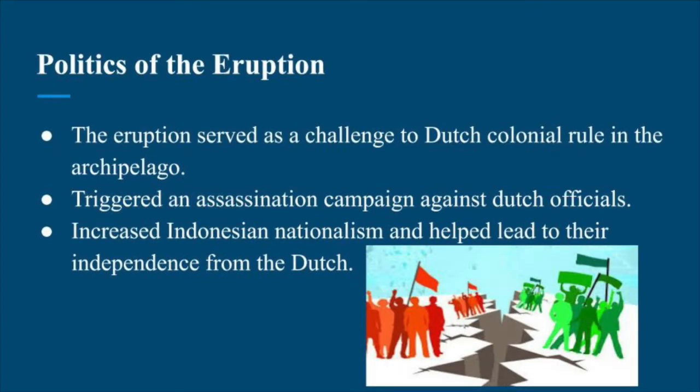Politics of the eruption. The eruption served as a challenge to Dutch colonial rule in the archipelago. It triggered an assassination campaign against Dutch officials, which ended up in the deaths of dozens of Dutch and hundreds of Indonesians. It also increased Indonesian nationalism and helped lead to their independence from the Dutch.